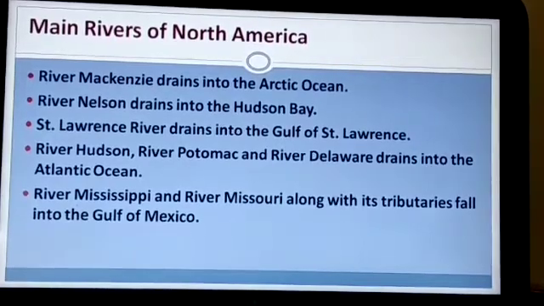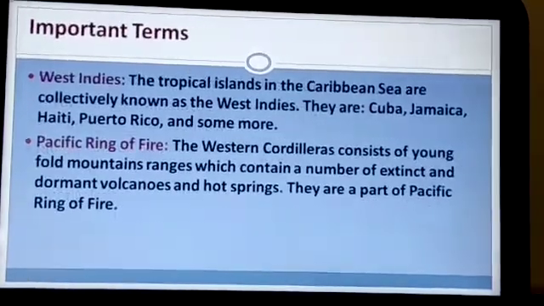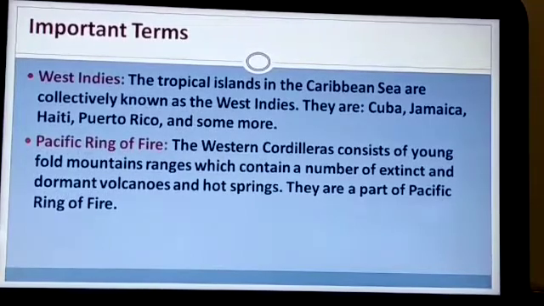Main rivers of North America was the last topic for this chapter. But before ending the chapter, I wanted to discuss some important terms. Coming to the important terms, what is meant by West Indies and what is meant by the Pacific Ring of Fire? Let us discuss.